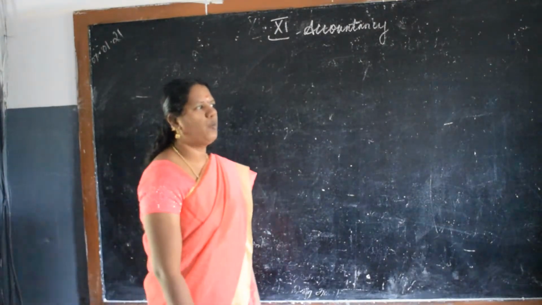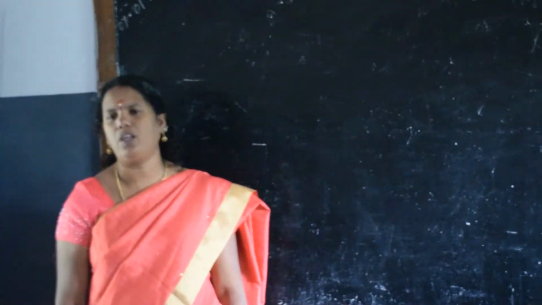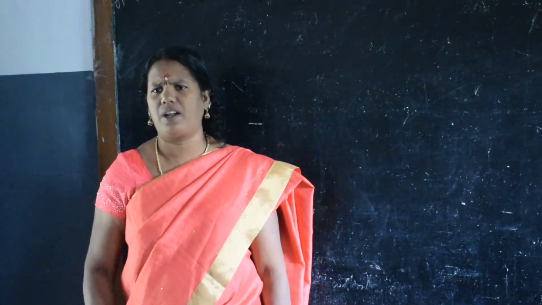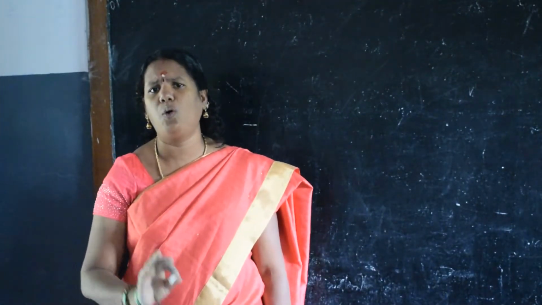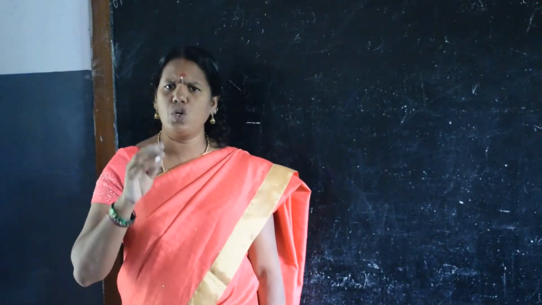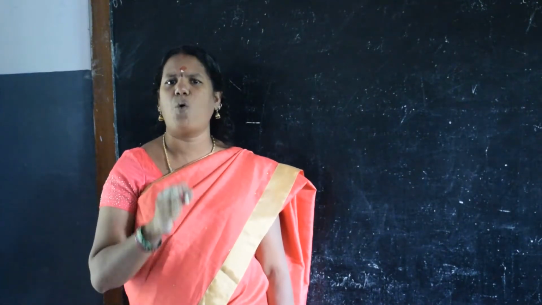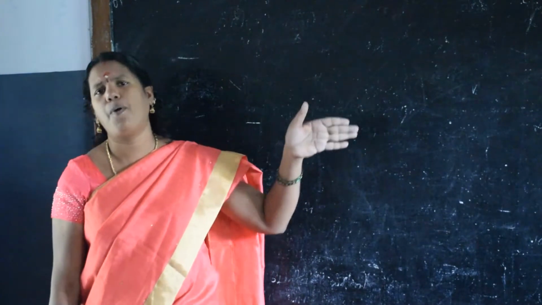See, before starting the class, I want to clear some doubt. Okay. See, 11th portion is very important. You should know the fundamentals. According to our subject, that is commerce concept, if you know the ABC only, you can write the paragraph. Likewise, if you know the 11th accountancy basics only, you can know what you can write in the 12th standard. Okay, you should know what is journal, what is ledger, what is subsidiary books. Okay, what is depreciation and what is the final account, that is trading account, profit and loss and balance sheet. If you know all these concepts only, you can jump on to our 12th questions.